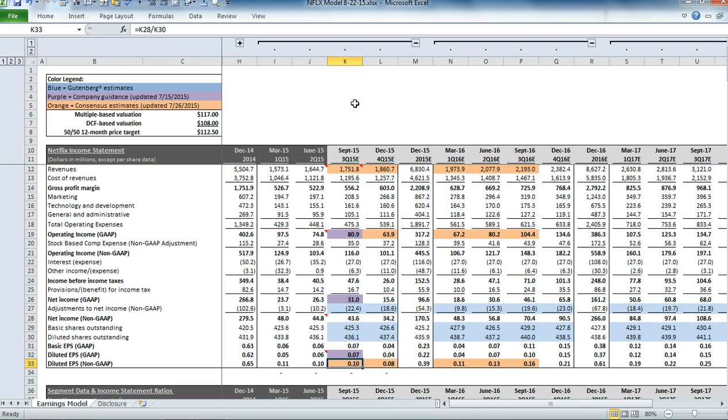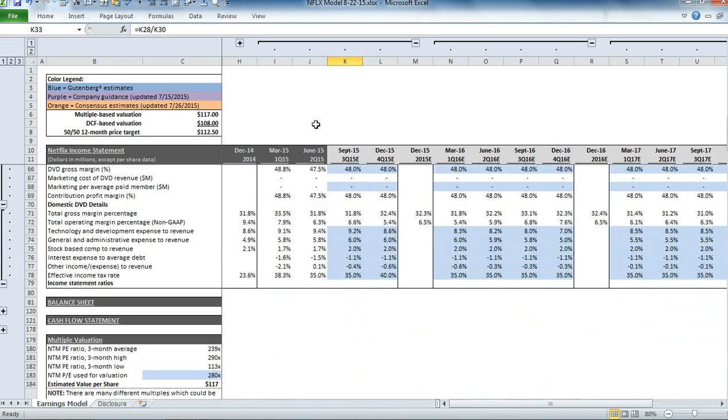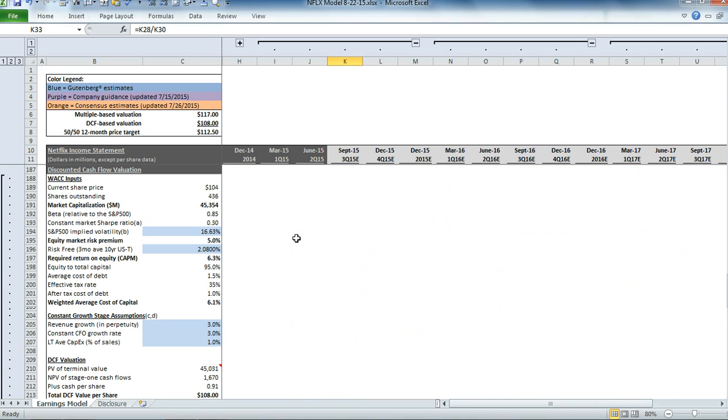Next, we can run our sensitivities on interest rates and volatility. To do that, we're going to scroll down to the discounted cash flow valuation section, and you can see as part of our inputs into our weighted average cost of capital, we have the market's volatility, which we use the VIX index for, and we have what we're considering the risk-free rate. So we're using the 3-month average 10-year U.S. Treasury security rate.